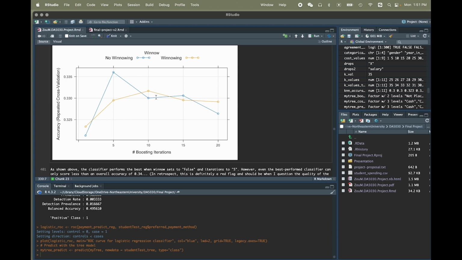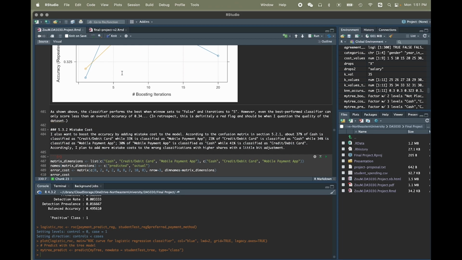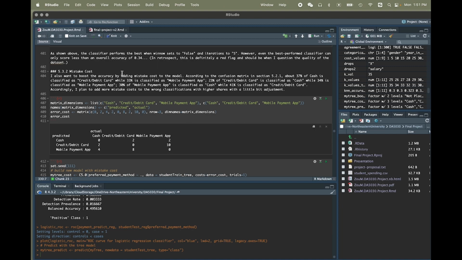So the highest one that I got here is when I set no winnowing and set trials to 5, which helped me get a little bit higher than 33.5% accuracy rate. Still quite low. And then I added a mistake cost to the decision tree model because I noticed that there are more cash being categorized as mobile payment app. There are more credit and debit card being mistaken as mobile payment app.